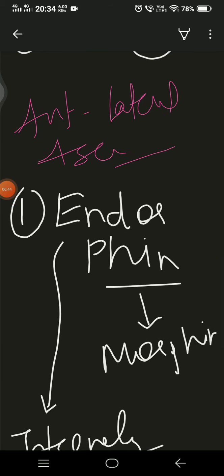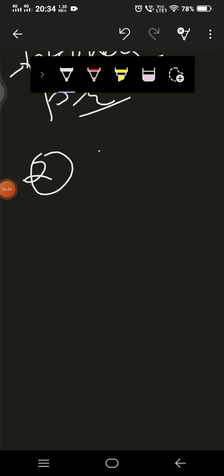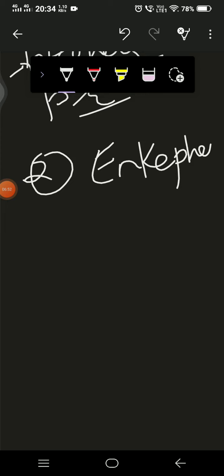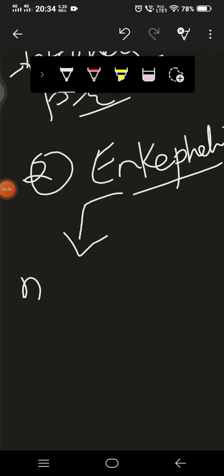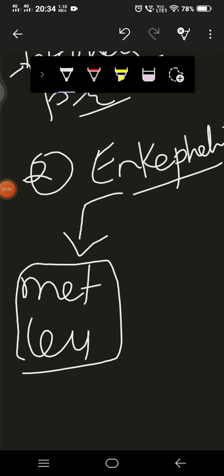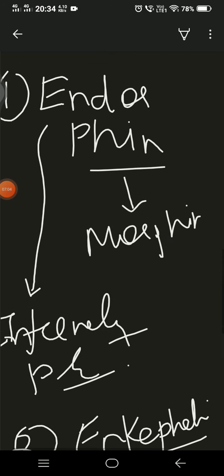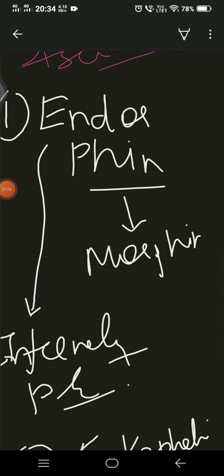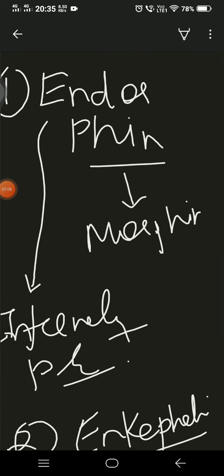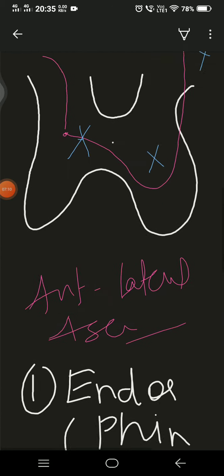Okay, second is enkephalin, right? See, enkephalin, mainly we will deal with the met-enkephalin and leu-enkephalin, okay, that is the secondary part. But okay, so some morphine-like structures which are naturally occurring in our body are the endorphin and the enkephalin,